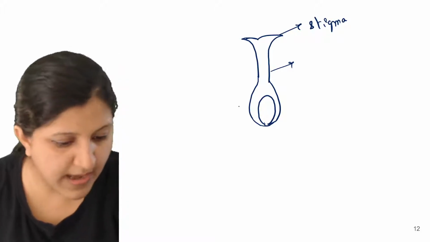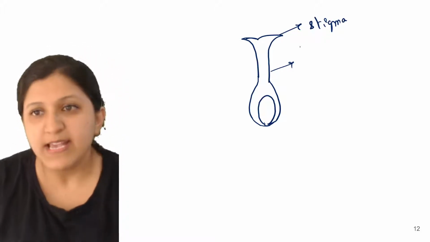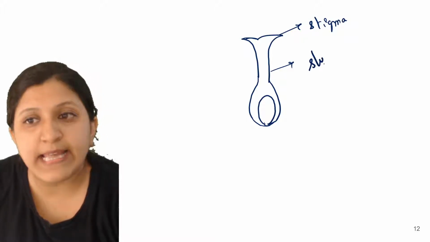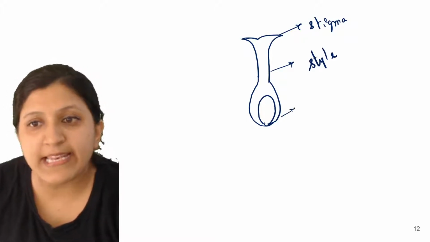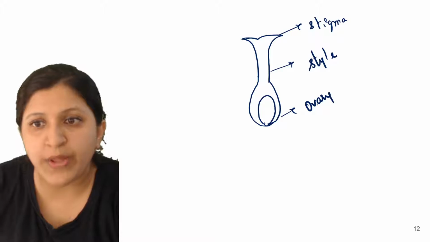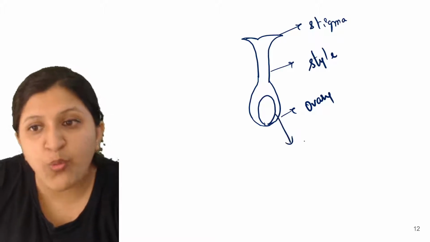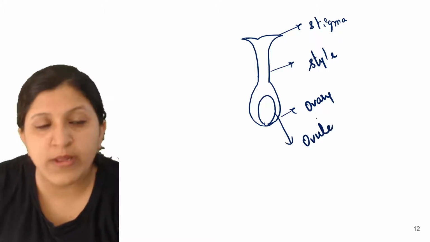Yes, Sankit, you can ask. Okay, you can ask. So now there is stigma, then there is style, and then there is ovary. Okay, so this is ovary, and inside the ovary we can find the ovule.